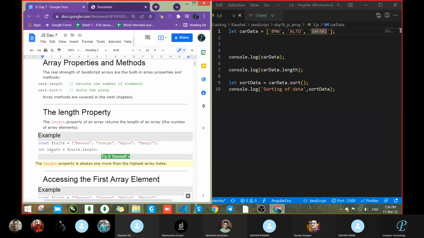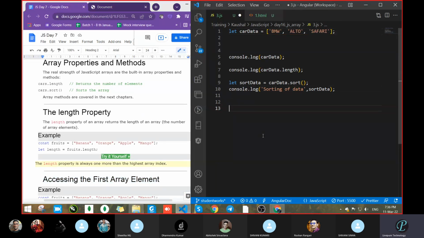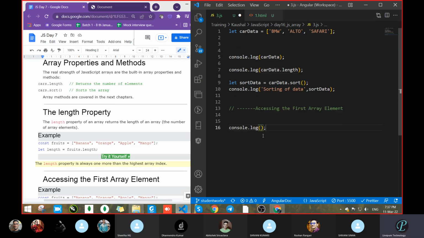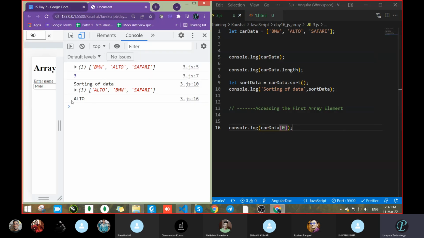Car data, putting inside big brackets, we can pass 0. Let's see. Car data, then 0. Correct. Let's save and see. We got the first one.